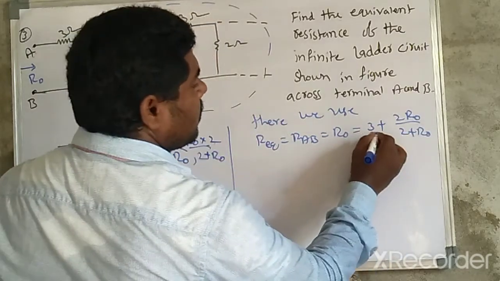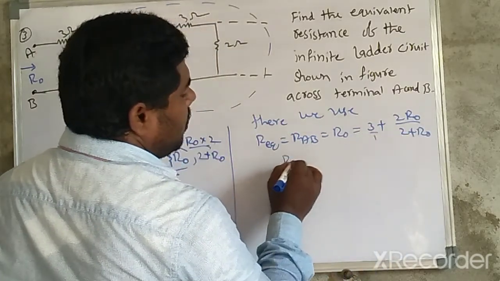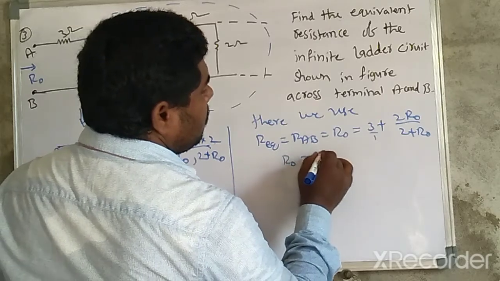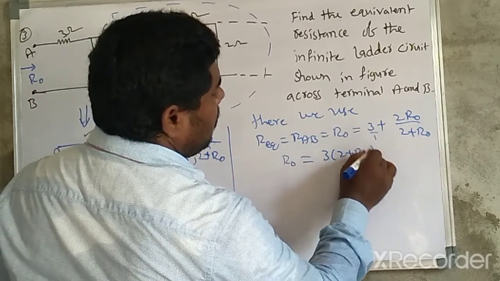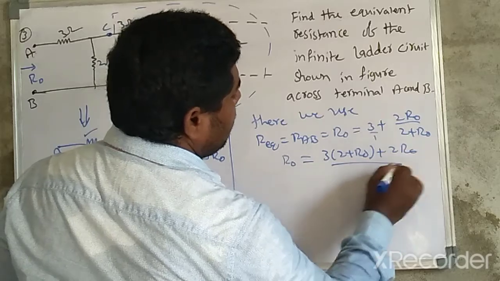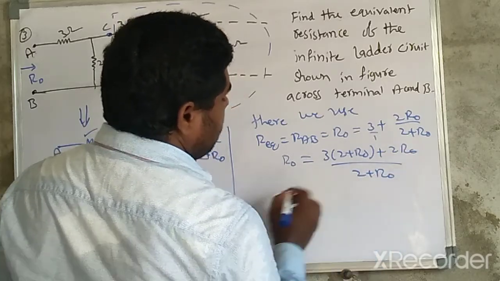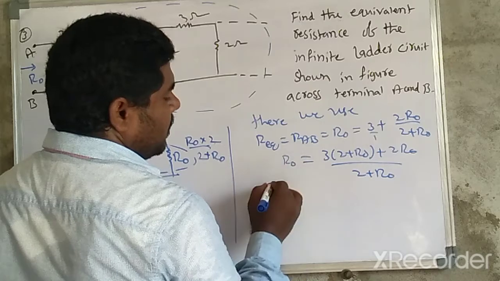So here we take out the LCM. R naught is equal to 3 into (2 plus R naught) plus 2 R naught divided by 2 plus R naught. So here again cross multiplication.